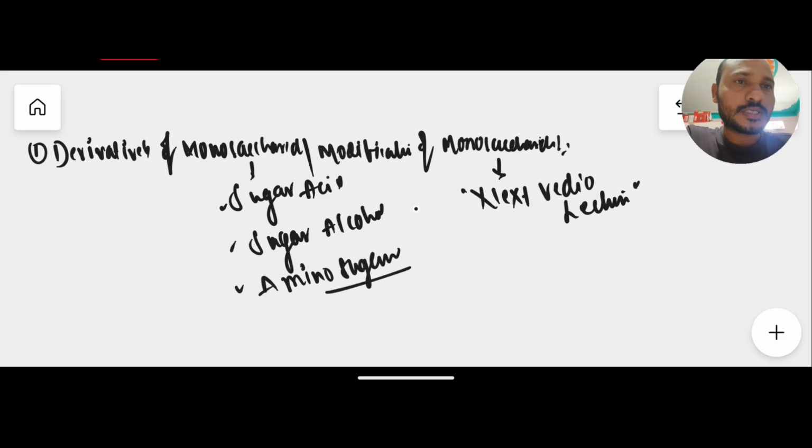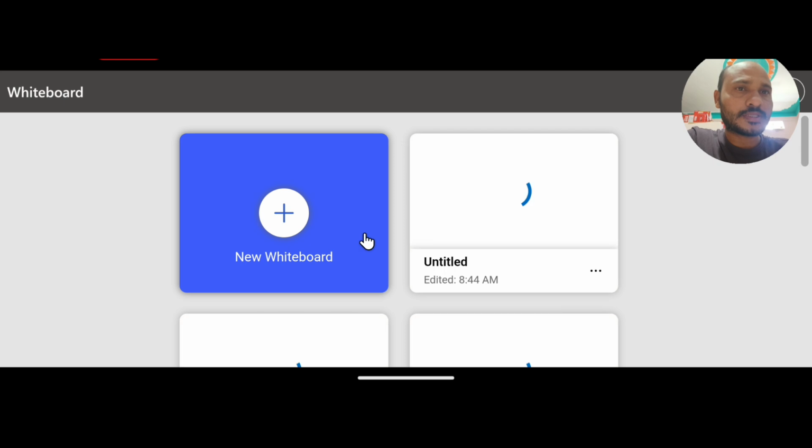So that's it for today's class. We discussed each and every concept related to the monosaccharides. We have left only the derivatives of monosaccharides. We will discuss that in another video lecture. Here I have provided three highly important NCERT based multi-statement MCQs.